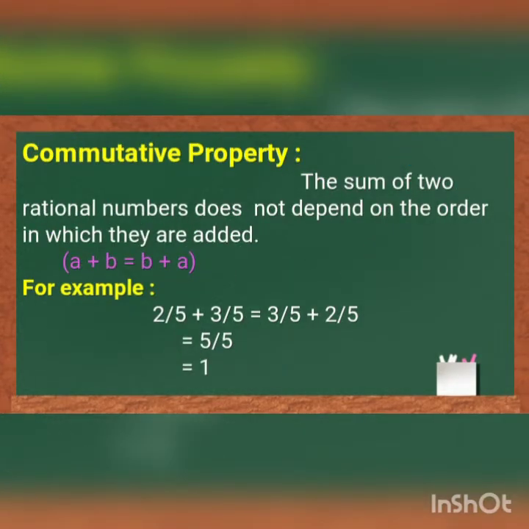The second property of addition of rational numbers is commutative property. The sum of two rational numbers does not depend on the order in which they are added.